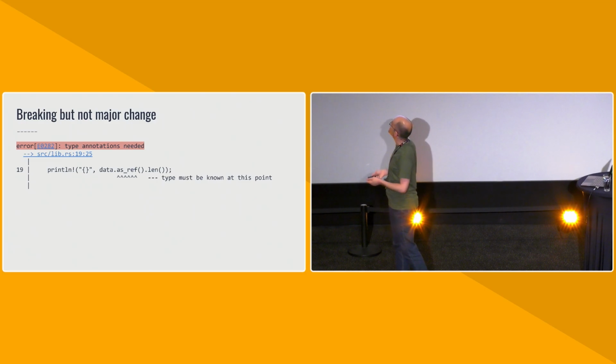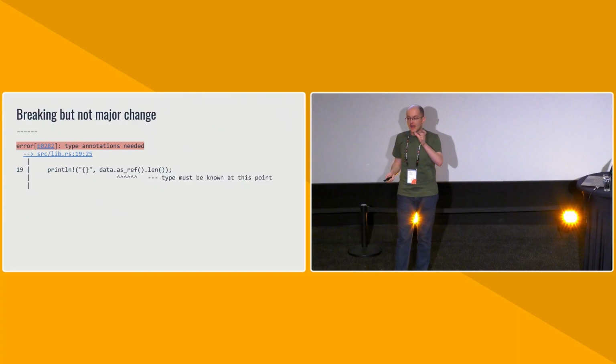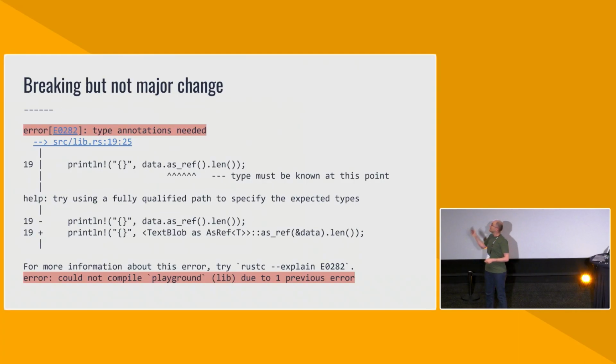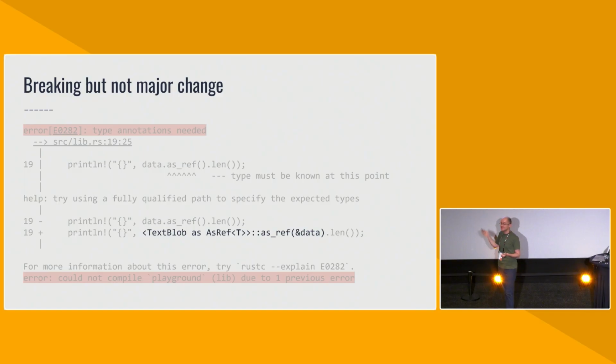And it will give us this helpful error message. It will say the type must be known at this point. data.as_ref is the problem. And the suggestion says <TextBlob as AsRef<T>> is the thing that is confusing. So we need to make an explicit choice of which trait we're calling as_ref on. The specific problem here is that the compiler cannot figure out that T parameter in the middle. Everything else is fine. It's just that T that's the problem.